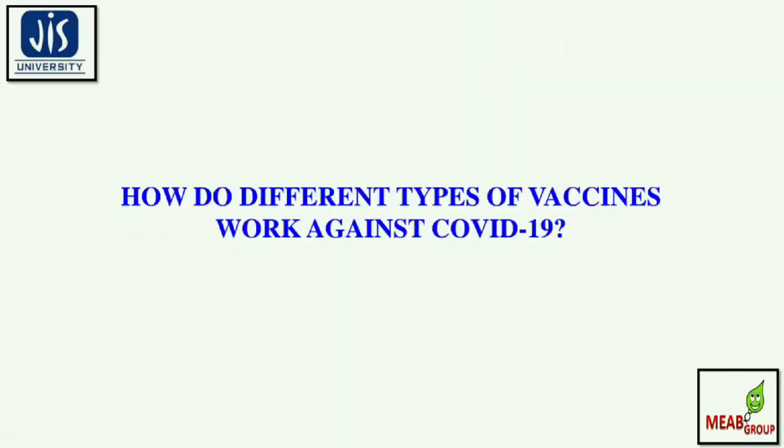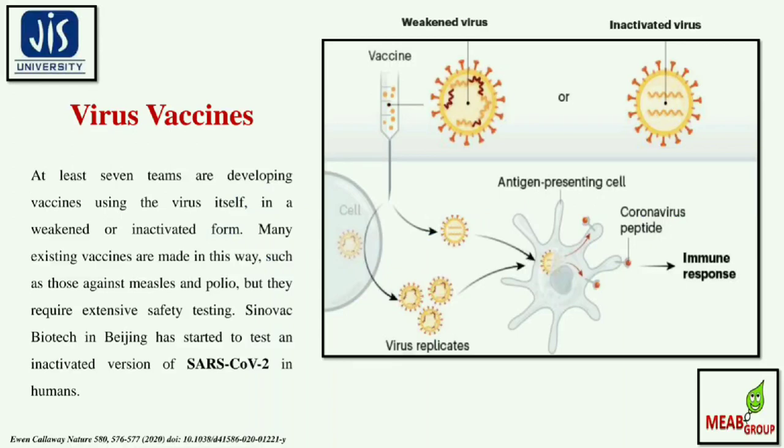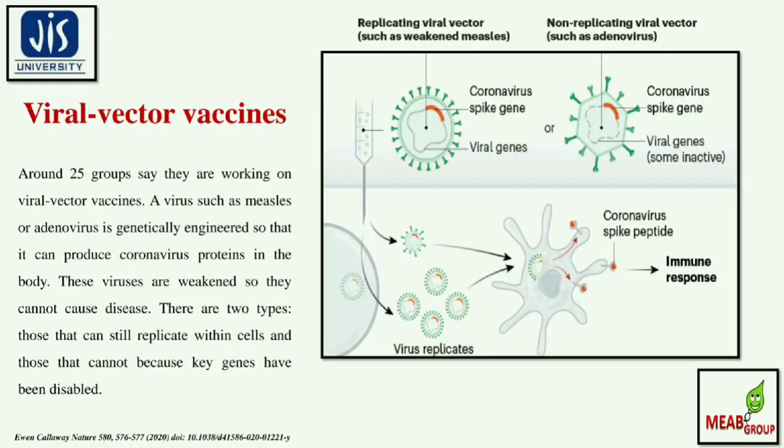Then a very important next question has come up: how do different types of vaccine work against COVID-19? The first and most prominent one is the viral vaccine. At least 7 teams are developing vaccines using the virus itself in a weakened or inactivated form. Many existing vaccines are made in this way, such as those against measles and polio, but they require extensive safety testing. Sinovac Biotech in Beijing has started to test an inactivated version of SARS-CoV-2 in humans.